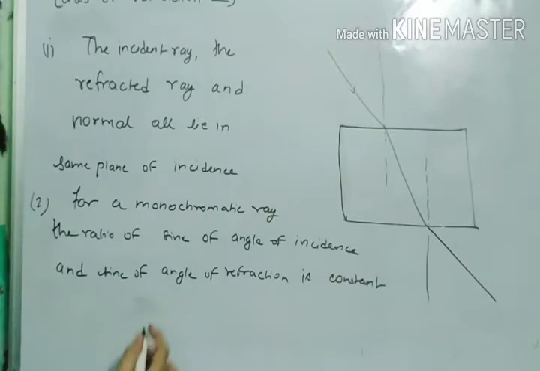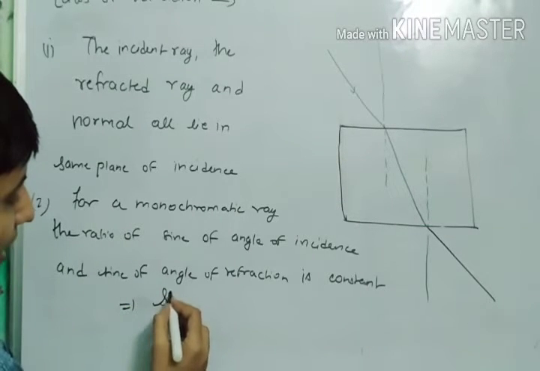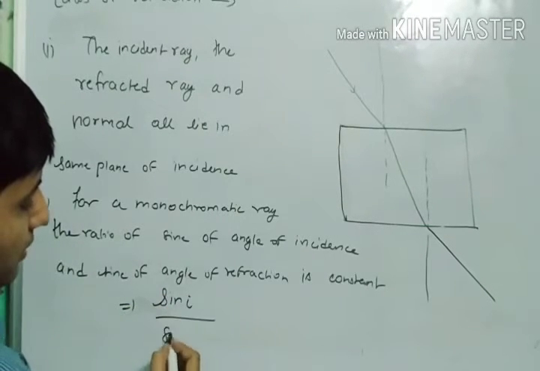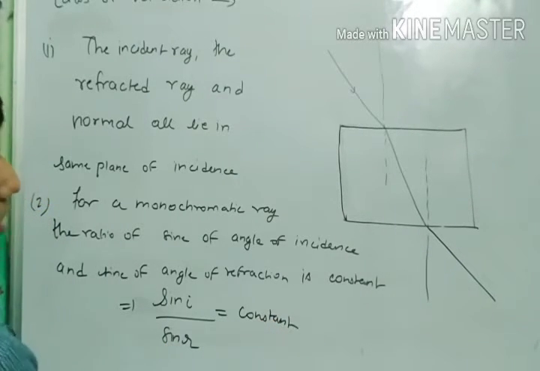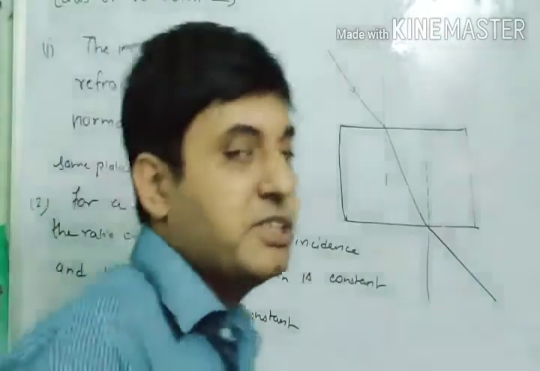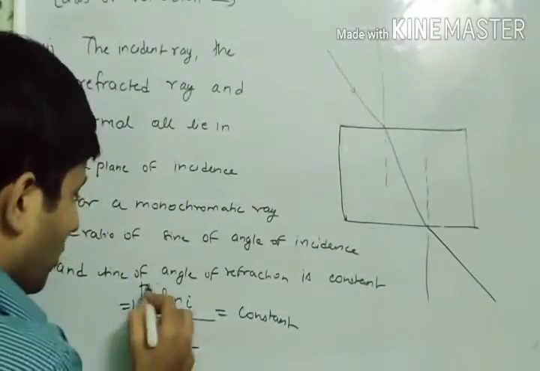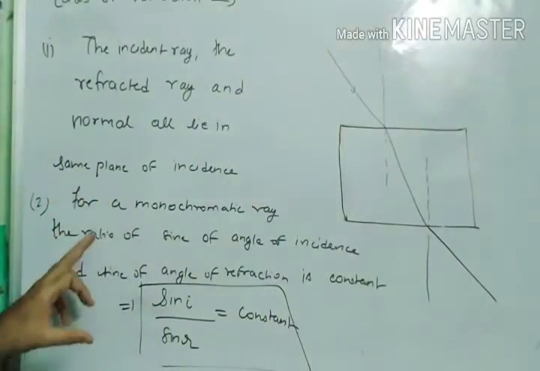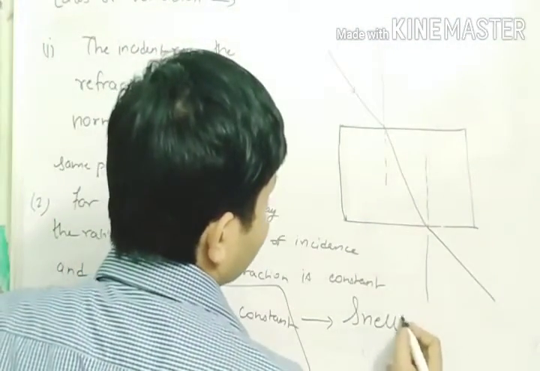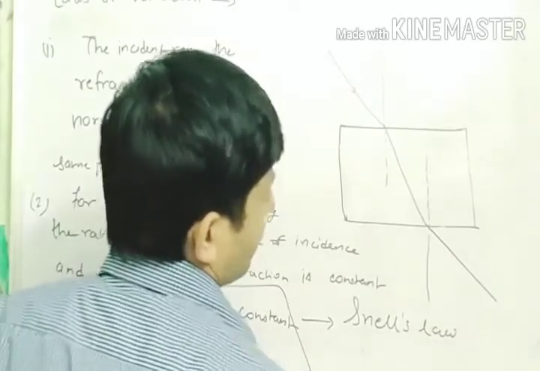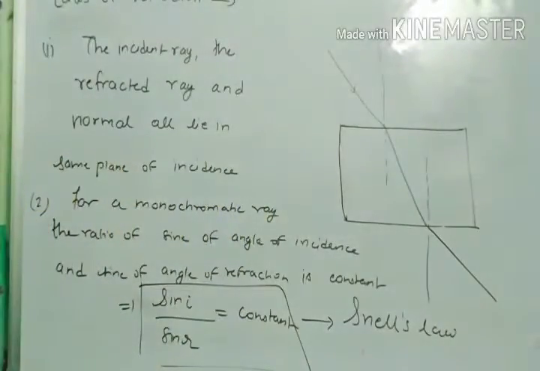Okay, let me write sine i upon sine r is equal to constant. And we can also take the constant as mu. So this second law is called Snell's law. Very important law, Snell's law.